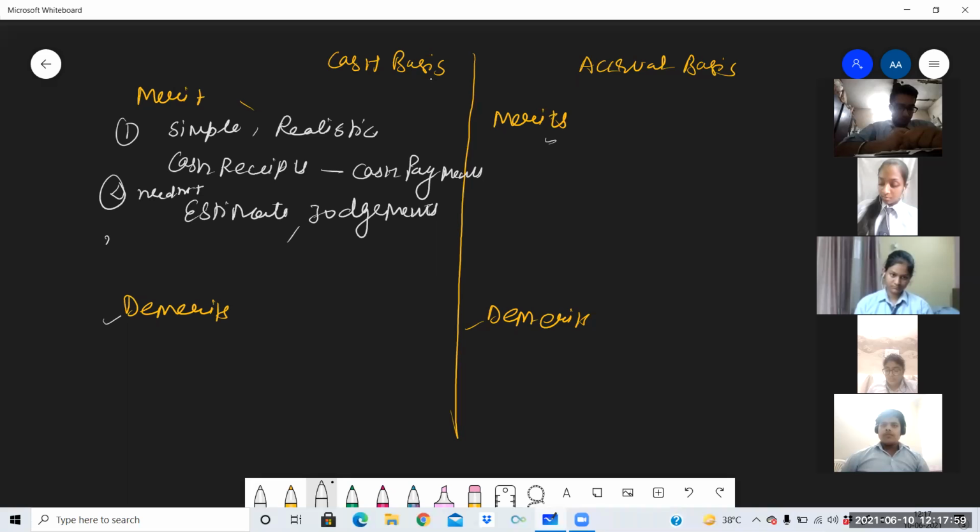Third merit is the suitability. It is suitable for small scale businesses, specifically the businesses in which all the transactions are on cash basis.